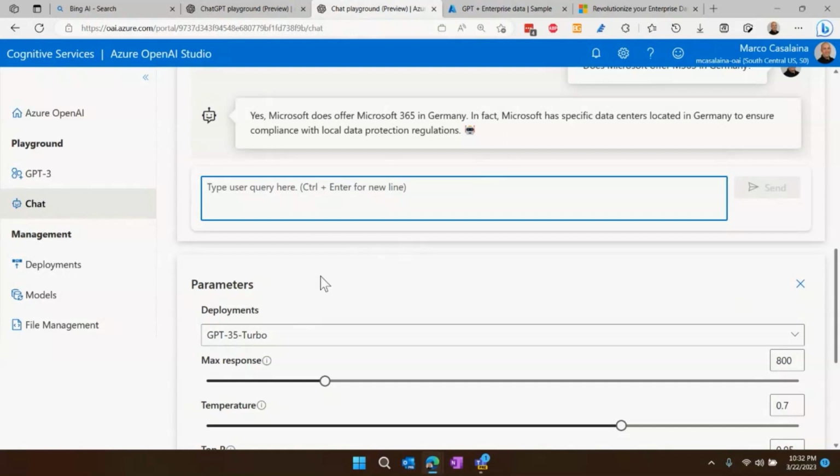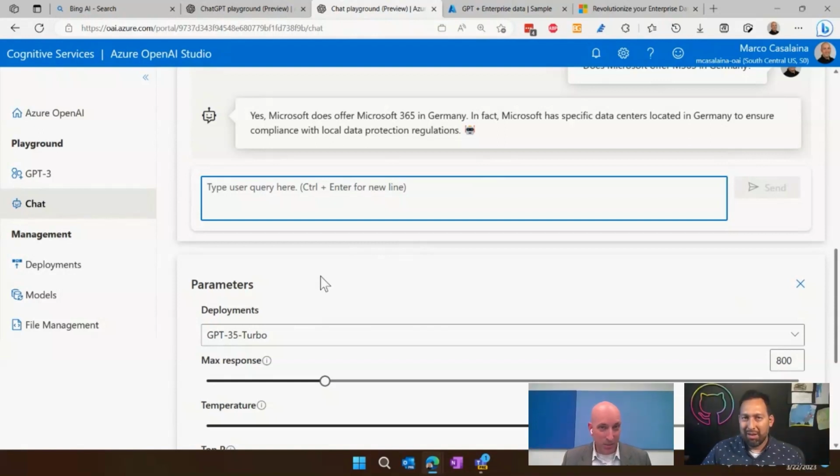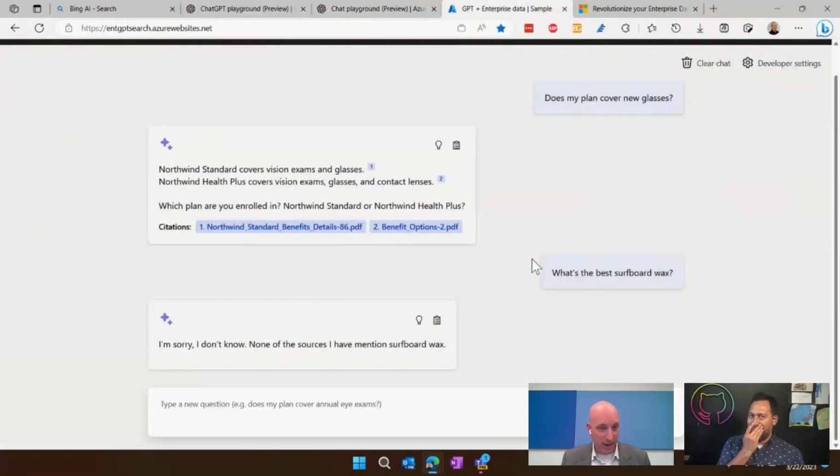I understand GPT-4 is now in public preview, and that's cool, but GPT-3.5 Turbo is great. It's fast, it's inexpensive, and it gets the job done. And that's where you want to start. I didn't do anything to this model. I am using the stock model out of the box, fresh from the dealer. I'm using it here and here and here.